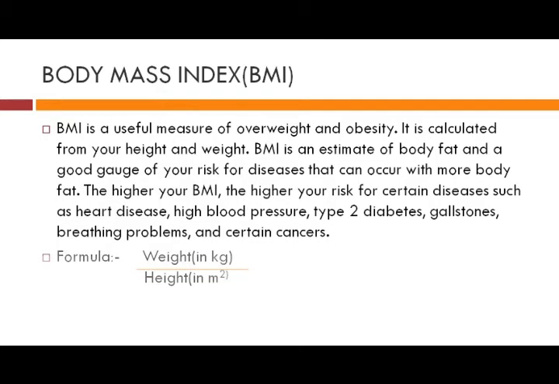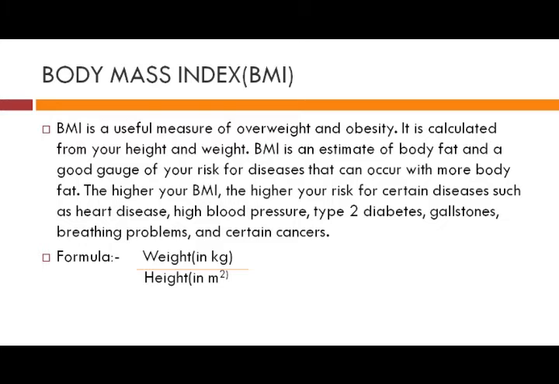So, how to calculate BMI? The formula is very simple. You can also take out your BMI, but it is valid only for a person aged more than 18 years. But for our reference, we can find out our body mass index. So how are we going to find out?